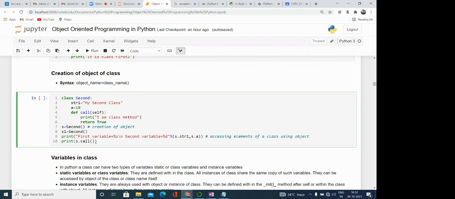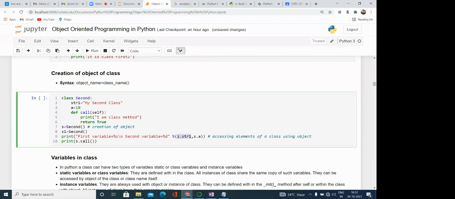If you have any doubt, it is very simple, as you have done in C. Here we use this symbol. After that, first variable is equal to, here we are using %s as we use in C. So in place of this %s, this s.str1 string is going to come over here. So this is a format string as we have in C. In Python also we have the provision of the format string. After this percent, we can pass different variables.